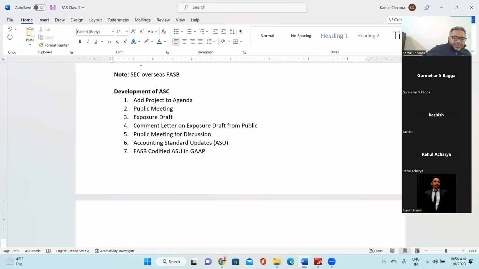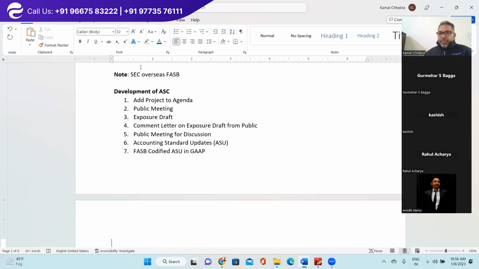So first of all, the FASB issues or adds a project to the agenda in the FASB meeting, saying this is the new accounting standard they want to implement or amend, right? Then that agenda goes to a public meeting and a public notice is issued, and they invite the public to share their thoughts on whether we should go ahead with this new amendment or new accounting standard codification or not.